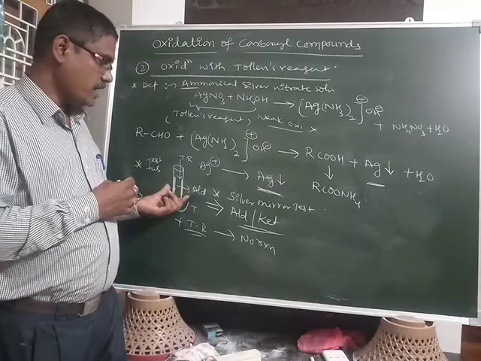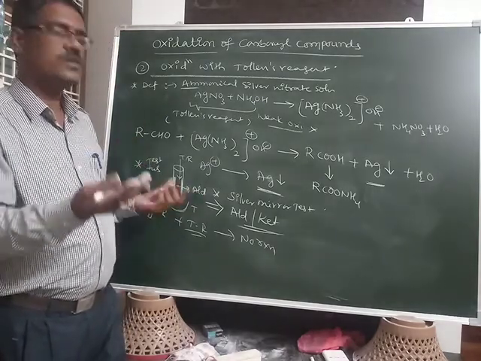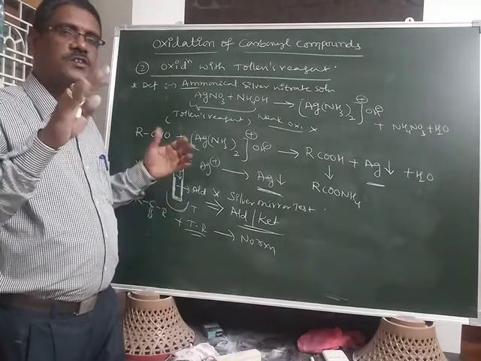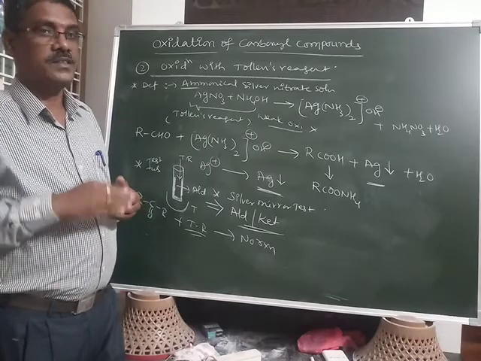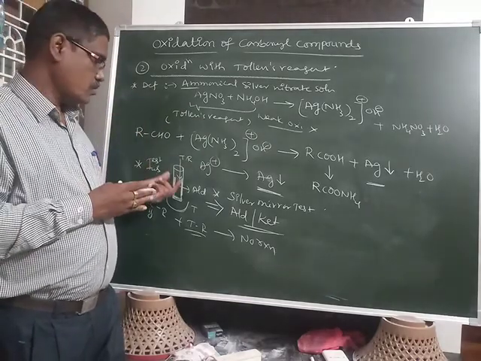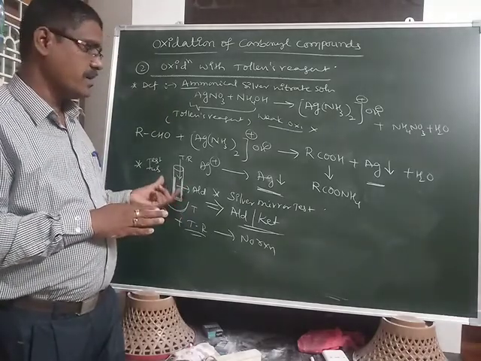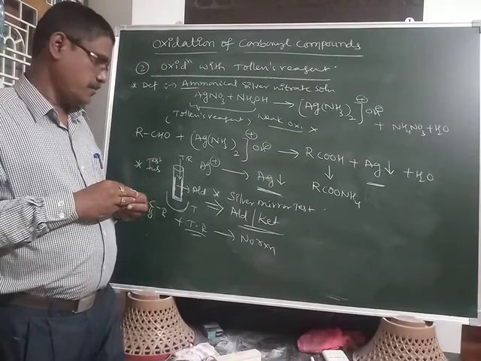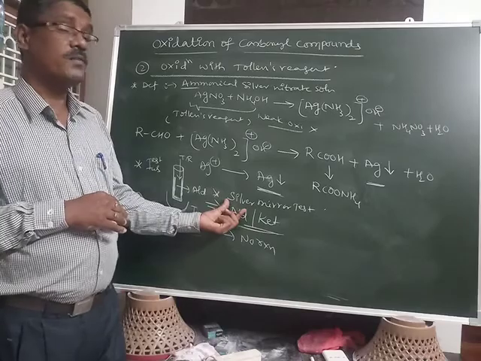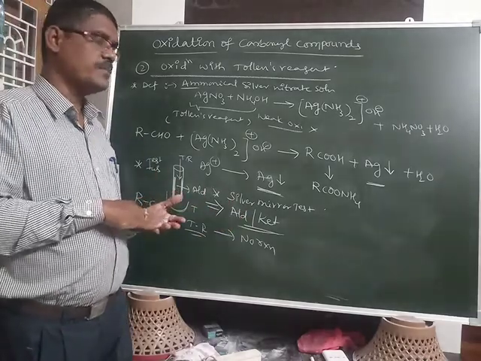With ketone, there is no silver mirror, no precipitate, and no coating on the walls of the test tube. That's why we can easily distinguish aldehydes from ketones. This is called the silver mirror test.